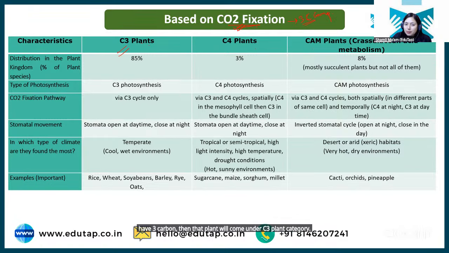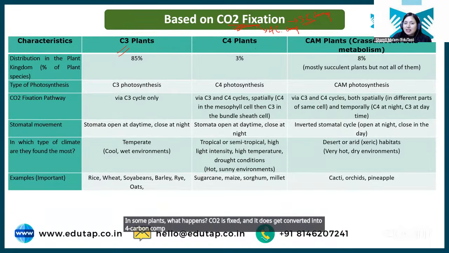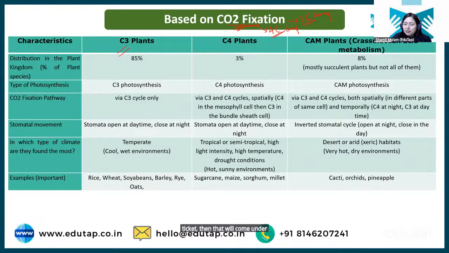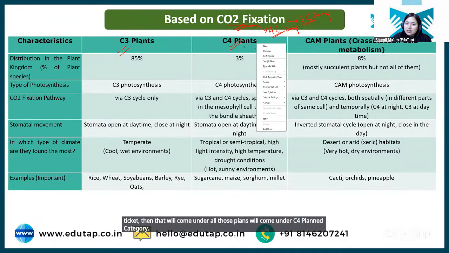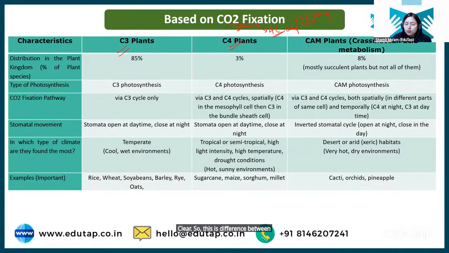In some plants, CO2 is fixed and converted into a 4 carbon compound. ठीक है? All those plants will come under the C4 plant category. Clear? So this is the difference between C3 and C4. Okay, I'll repeat it once again.